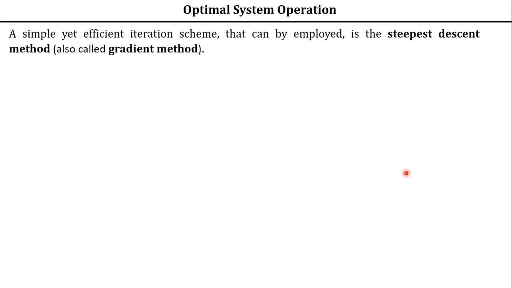Iterative method. So what is the one simple iterative method we will be using to solve these equations 4, 5, 6? That is known as the steepest descent method, also called the gradient method. Is it clear? So simple but efficient iterative scheme.